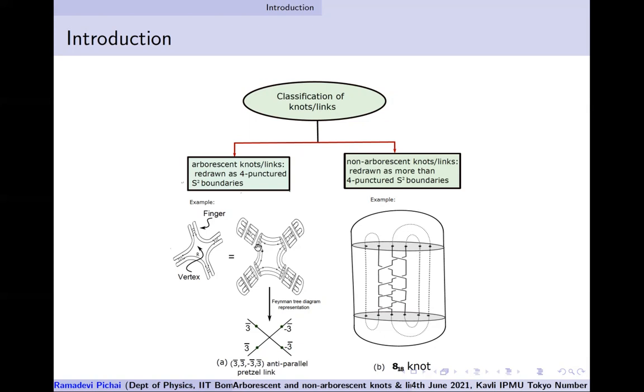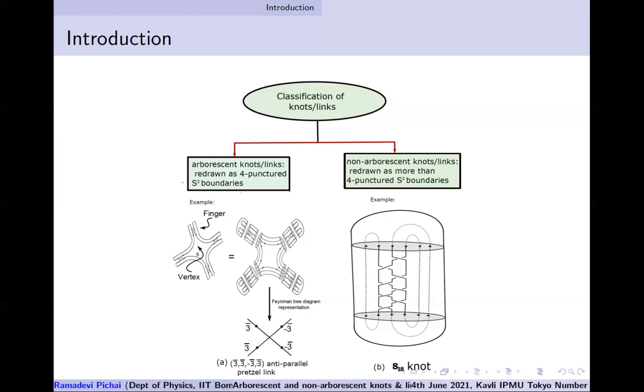The interesting thing about arborescent knots is we can also use shorthand notations, trying to replace each of these fingers by a kind of line, like drawing a Feynman diagram. So the 4-boundary S2 can be like a quartic vertex. And then these numbers which I write are the number of crossings which I'm putting in the fingers. Bar means anti-parallel crossings. The 2 strands are anti-parallel.